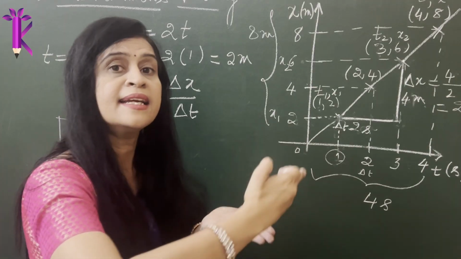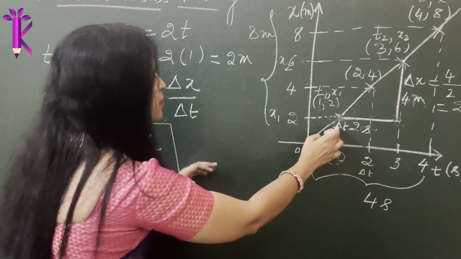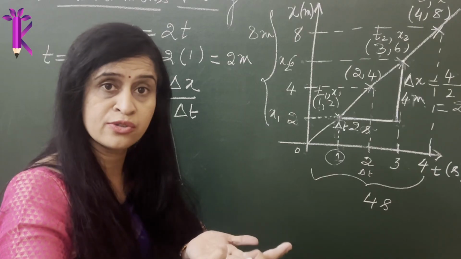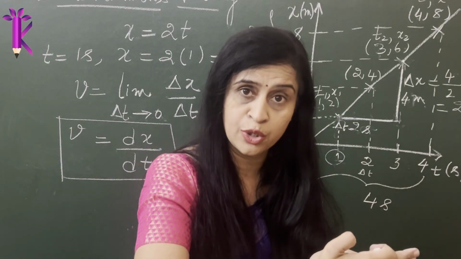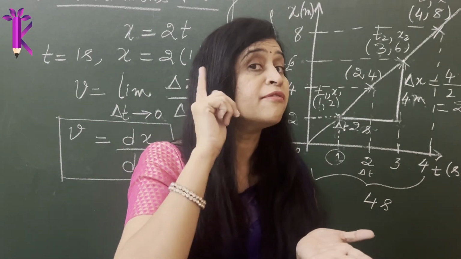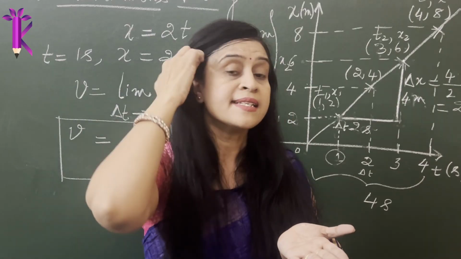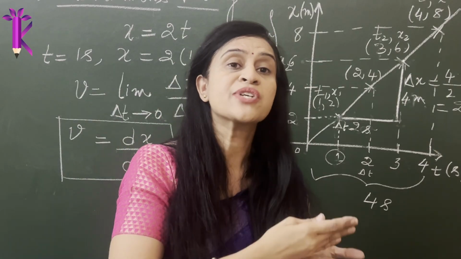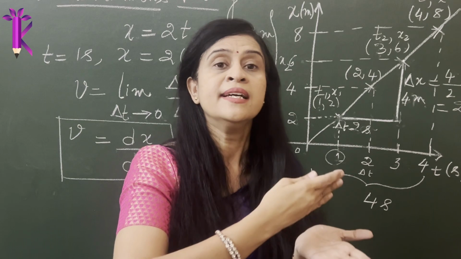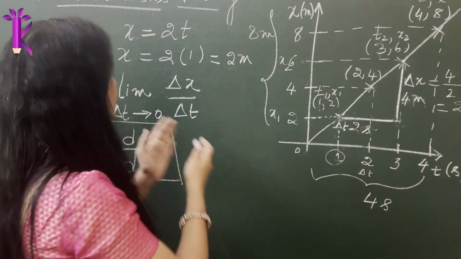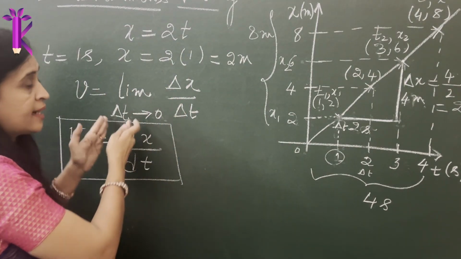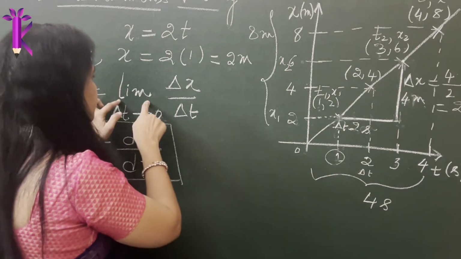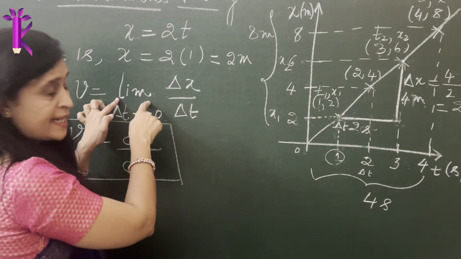When I say difference in time is 0, that means I am calculating it at a particular instant of time, and I do not have values like t2 and t1 to calculate delta t, because delta t is tending to 0. There are no two values of time, so I have only one single value of time, at a particular instant, which I refer to as instantaneous velocity. When I say lim, this is the short form of limit in calculus.